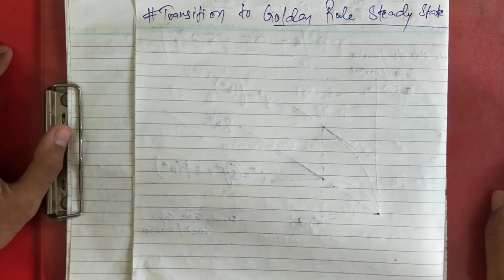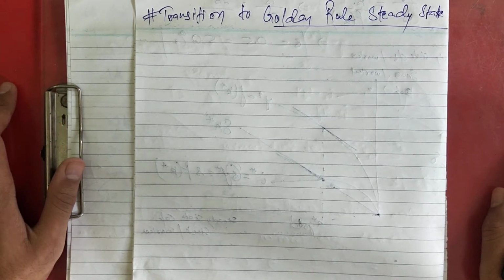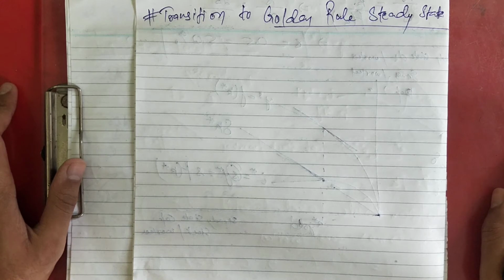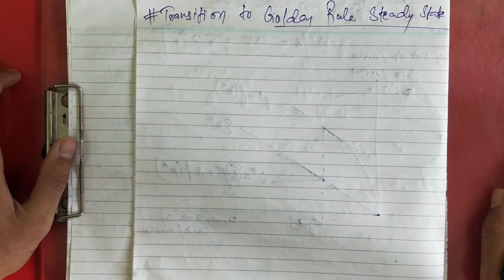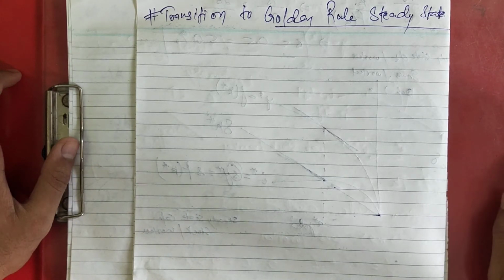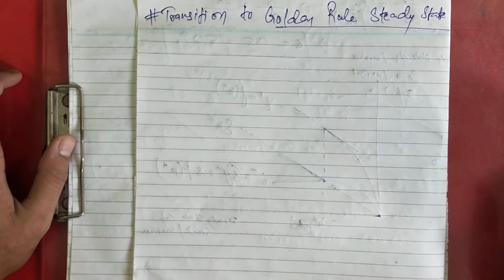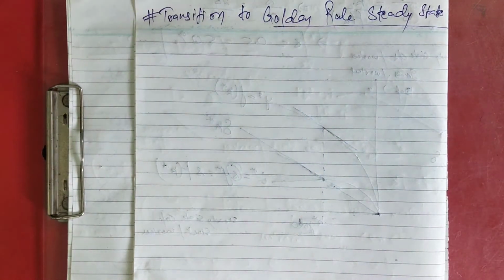Okay, so we have been assuming that the policymakers simply choose the economy's steady state and jump there immediately. In this case a policymaker would choose the steady state with highest consumption, that is the golden rule steady state. But now suppose that the economy has reached a steady state other than the golden rule steady state. So what happens? We will see what happens to consumption, investment and output when the economy makes a transition between steady states. Okay, so you got the crux.